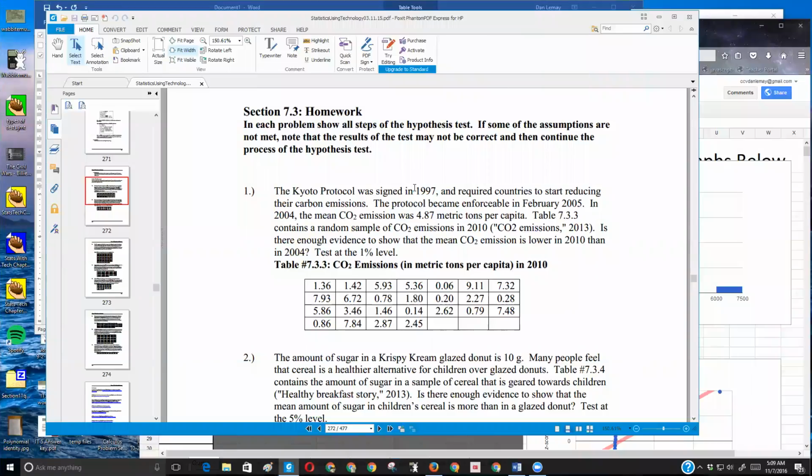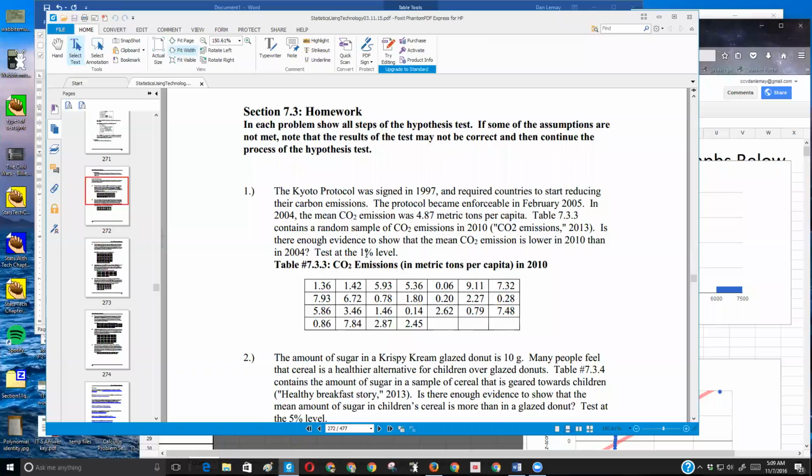So I'm going to walk you through question number 1 in section 7.3 in that Statistics textbook. This is about the Kyoto Protocol, and we're trying to say, is there enough evidence to show that the mean CO2 emission is lower in 2010 than it was in 2004, after the protocol was passed? And we're supposed to test at the 1% level. So the 1% level is our cutoff. That's the level of significance.